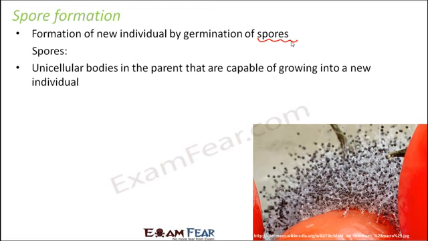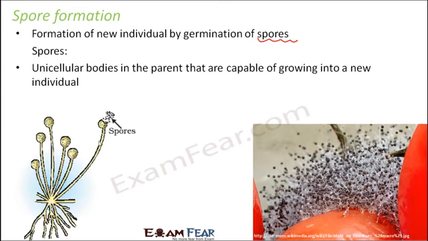Here in the picture you can actually see the mold, and they have thread-like structures on top of which there are tiny blobs called sporangia. On top of the thread-like structures you have bulb-like structures which are called sporangia, and the sporangia contain the spores. Repeated division of the nuclei forms multiple spores inside the sporangia. The spores are covered with thick walls so that they can get protection against unfavorable conditions.